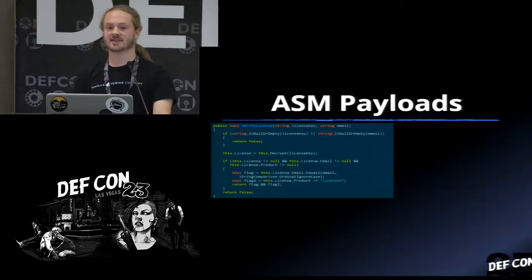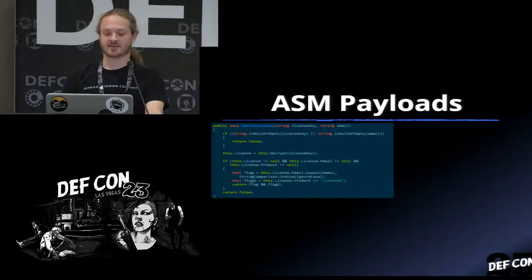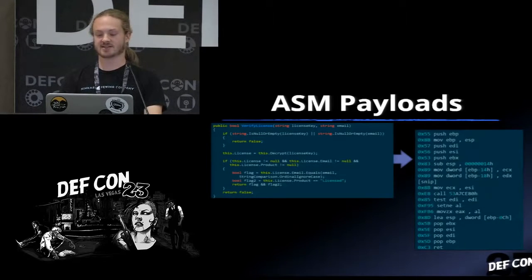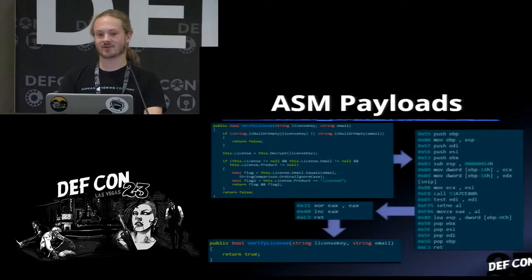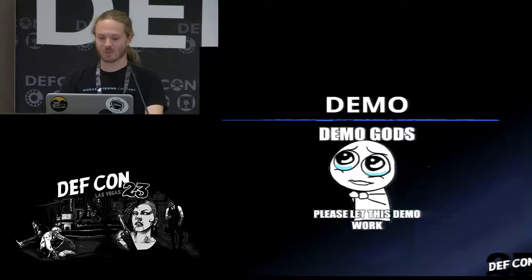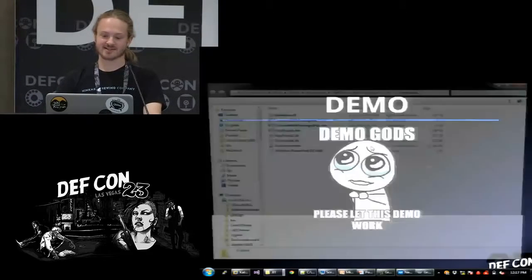So graphically this is going to look like this. Assume that you have this Boolean verify license that takes some parameters, it does some checks to make sure you have a valid license. After JIT, it produces some disgusting assembly code that you're not going to want to disassemble and make sense of. So just return 1, and now the developer actually wrote return true. So let's demo that.